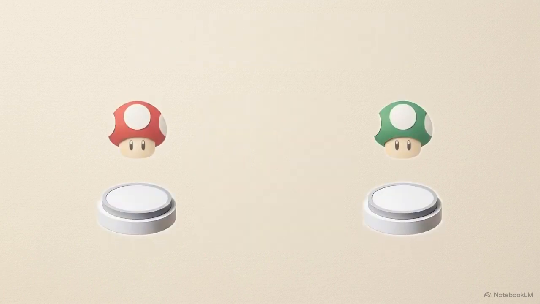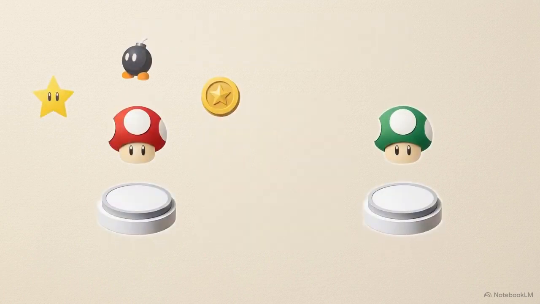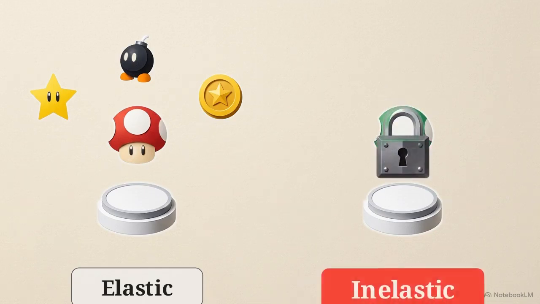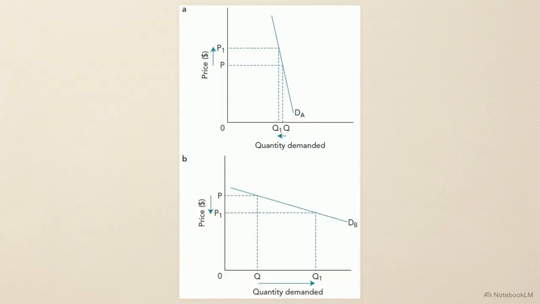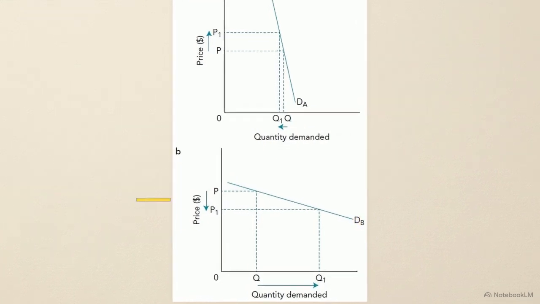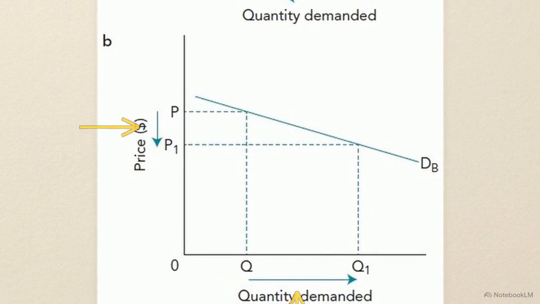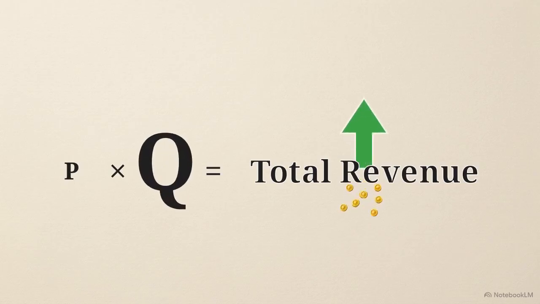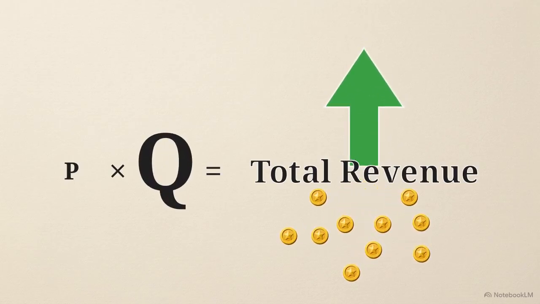Toad sells two main items. Super mushrooms have plenty of substitutes, making their demand highly price elastic. One-up lives, on the other hand, are rare necessities, meaning their demand is highly price inelastic. This chart shows how elasticities dictate pricing. Look at graph B for the elastic super mushrooms. When Toad drops price from P to P1, quantity extends substantially to Q1. The massive surge in volume easily covers the small price cut, leading to higher total revenue.